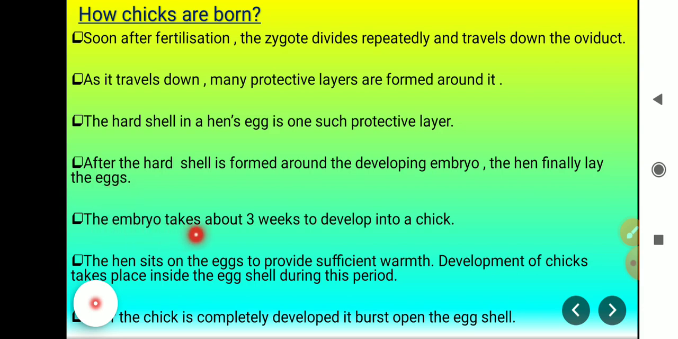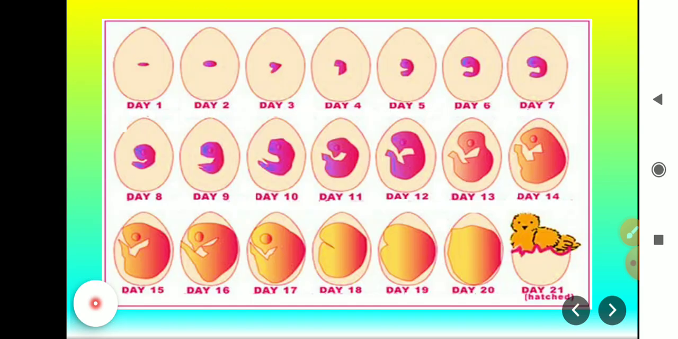The embryo takes about 3 weeks to develop into a chick. The hen sits on the eggs to provide sufficient warmth. Development of chicks takes place inside the eggshell during this period. The chick is completely developed. It bursts open the eggshell. In this picture you can see it takes nearly 3 weeks for the development of the chick, that is almost 21 days.